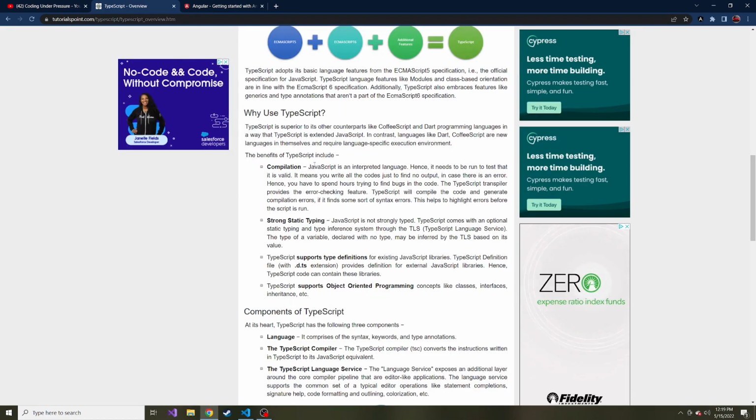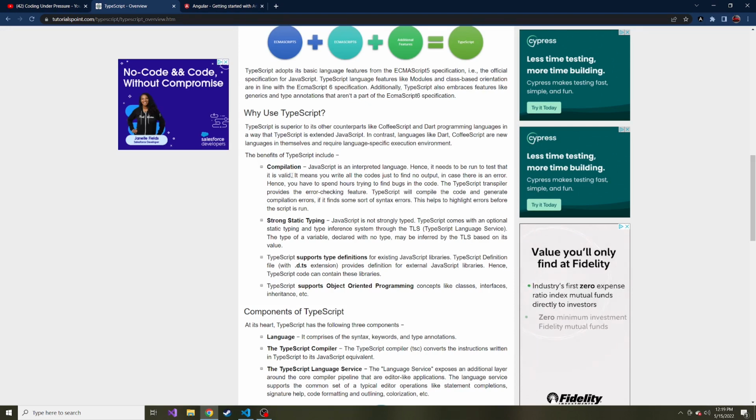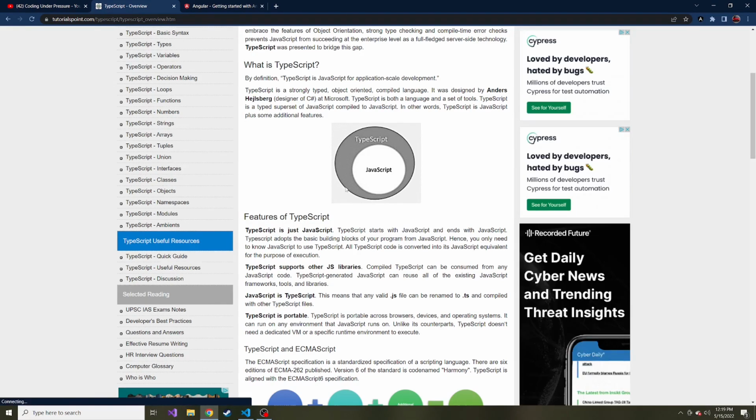And why do we care about compilation? Well, it says it needs to be run to test that it is valid. Your JavaScript can be completely wrong, and you have no way of knowing until that particular piece of JavaScript gets run. But if you compile it ahead of time, you might be aware of some of the bugs before you go ahead and run it. And if you haven't started with my Relearning Angular series, but you're wanting to stick along for this, make sure you have Node.js installed, because that's going to be necessary to run some of these examples.